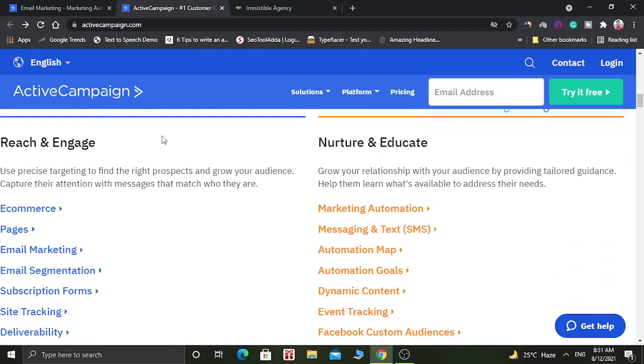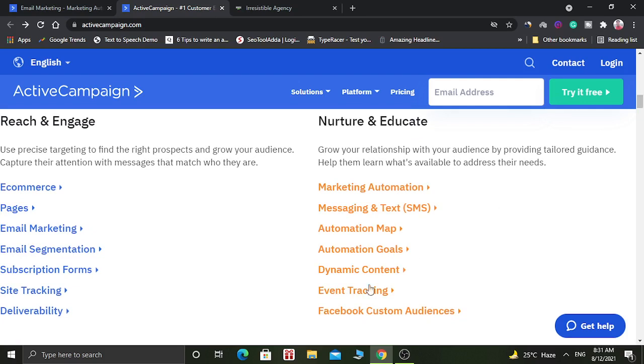It has a lot of features such as email segmentation. You can create subscription forms and you can create pages. It also has messaging and text, SMS, marketing automation, event tracking. You can create Facebook custom audiences and so on. Facebook custom audiences is a very good option because you can target your customers according to the email they have provided to you, and you can run Facebook ads and sell them your services.